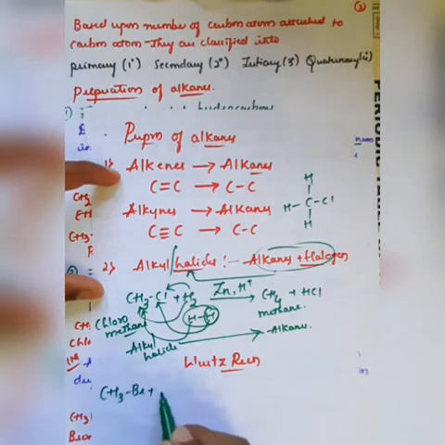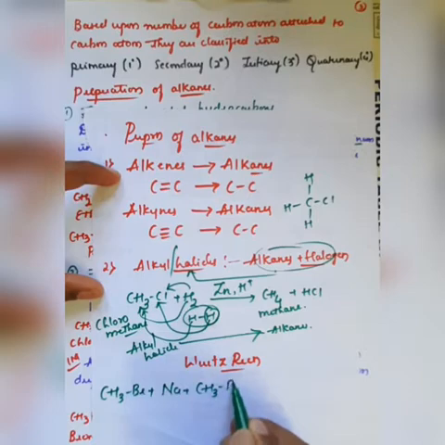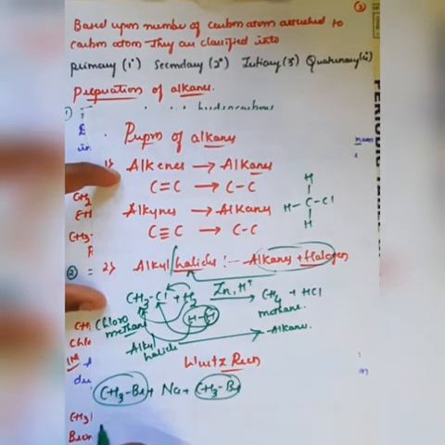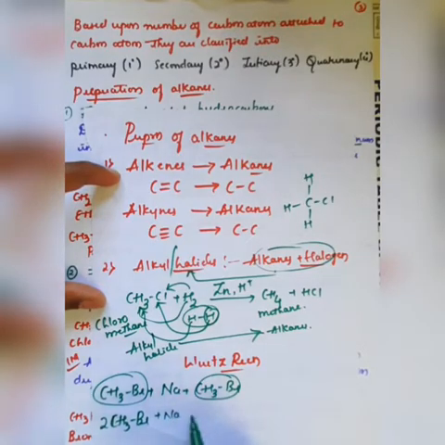Plus sodium atom, plus if you take one more mole of CH3Br, that is 2 moles of CH3Br. Or you can take it like this, 2 moles of CH3Br. This is also the same, directly I have multiplied with 2, that is 2 moles of CH3Br in presence of sodium, and the solvent used is dry ether. In presence of dry ether, what happens?